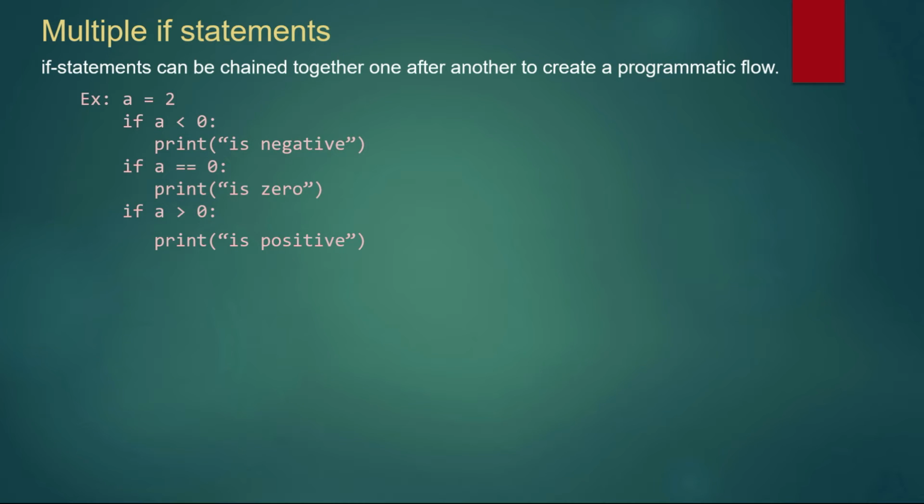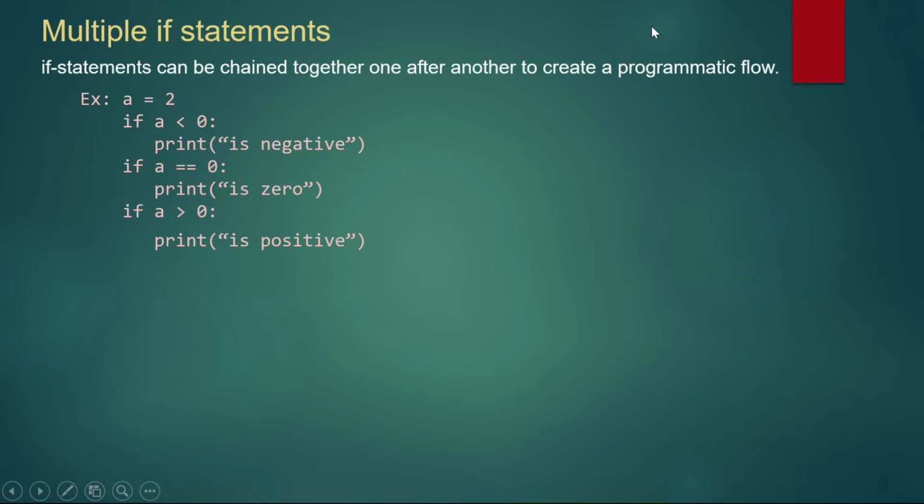If a is less than 0, it will print negative. If a is equal to 0, it will print zero. Otherwise, if a is greater than 0, it will print a positive value. We will check which if condition is acceptable, which condition is true.